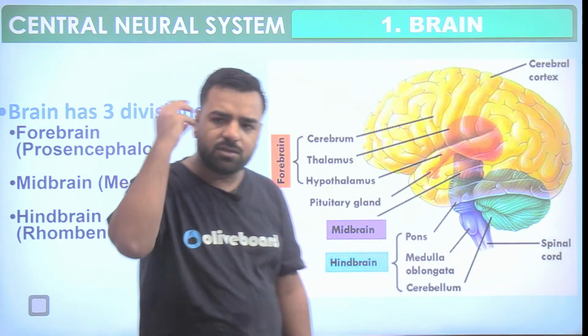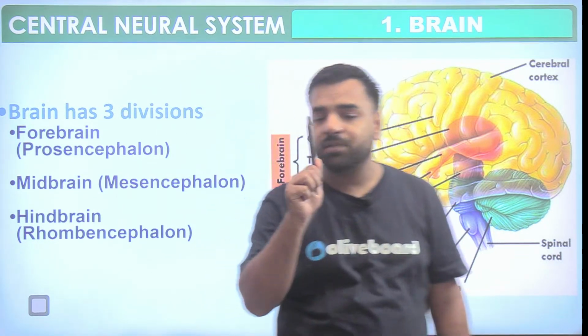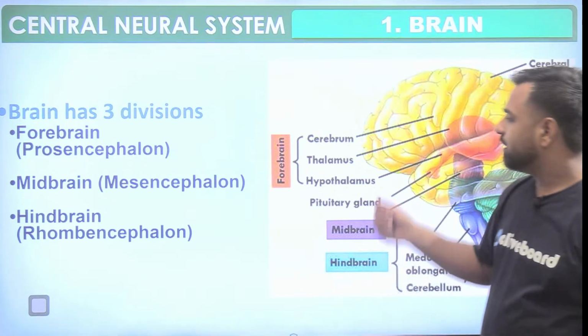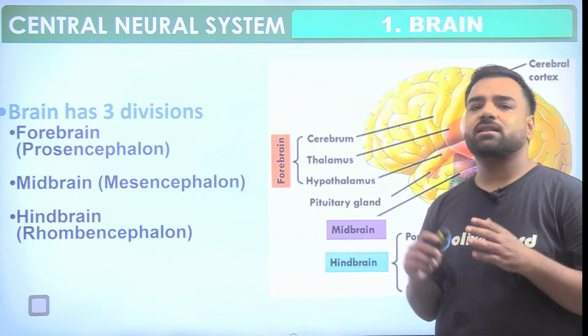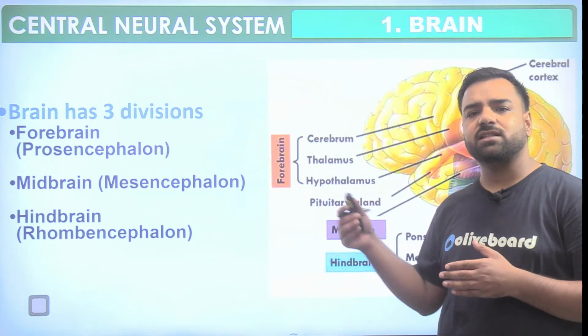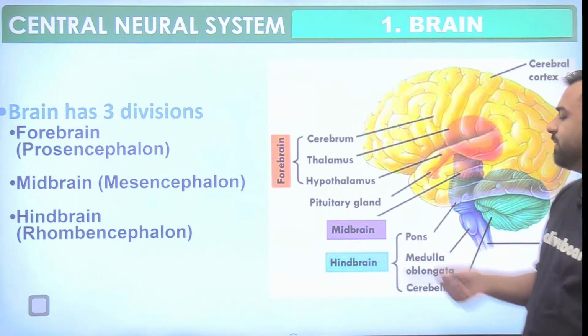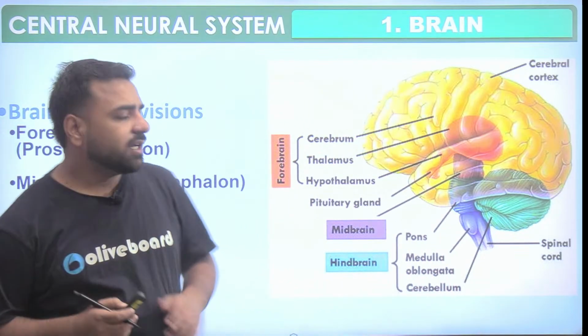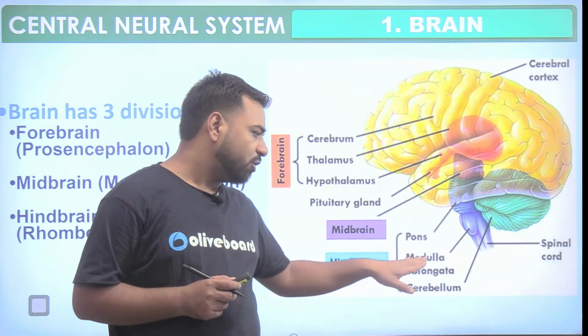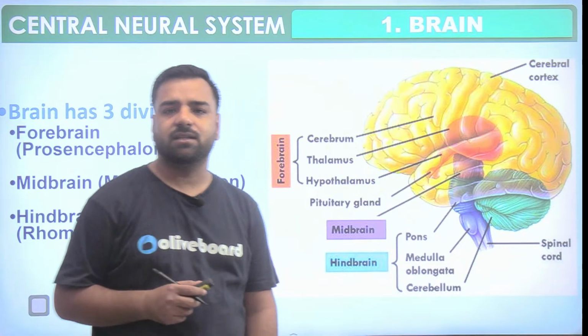All that data is actually saved in this cerebrum part only, which is the largest part of the brain. Okay. Then hypothalamus, that is a small part, but yes, hunger, thirst, pain, all these things are dealt by this section only. Then we have midbrain, in which corpora quadrigemina and cerebral peduncle is there. And then we have the hindbrain, in which medulla oblongata, pons and cerebellum is there.